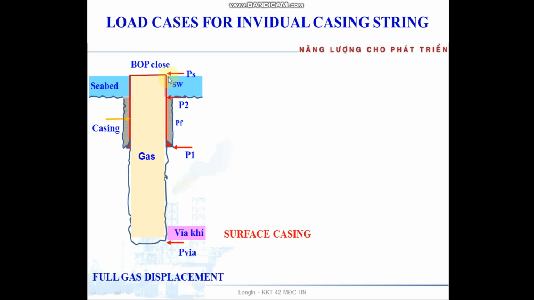Outside we have 3 points to calculate: on the surface, on the seabed, and on the shoe. Pressure inside is by gas and surface pressure, the shut-in casing pressure. Outside we have seawater and pore pressure along the casing.